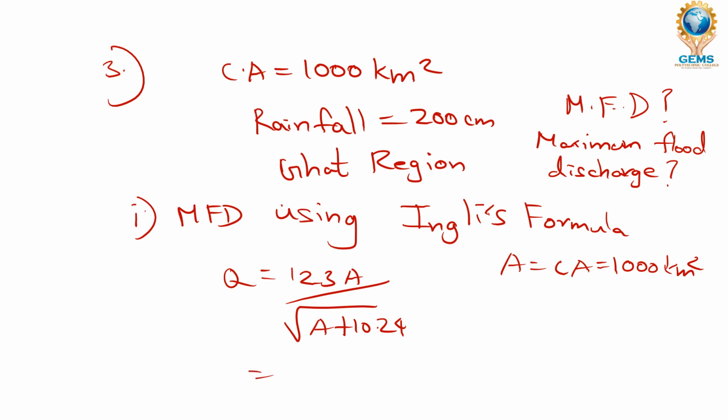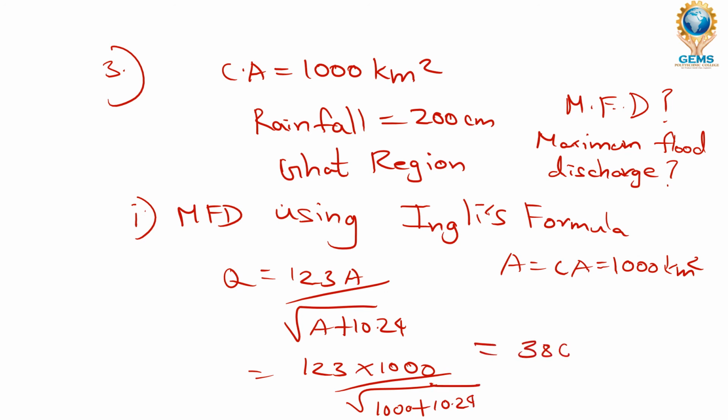Just substitute the value and you will find the value of Q. Kindly understand it: 1000 plus 10.24. This is an important formula, please memorize it. Q is 3869.8 meter cube per second. This is our formula for English.